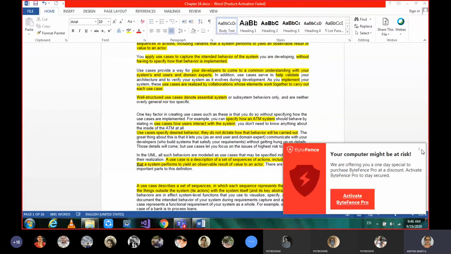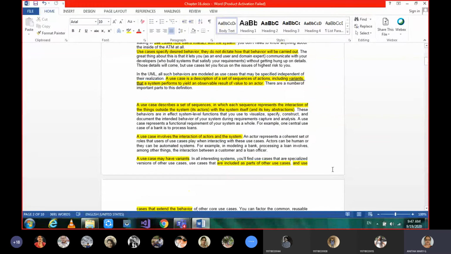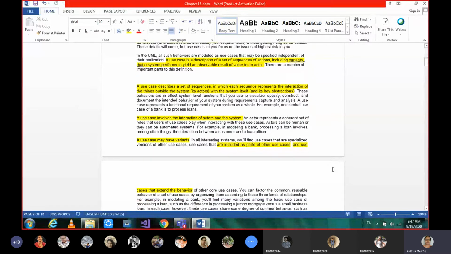But within the system itself are the key abstractions, however the behavior was designed. Those are the key abstractions or the different use cases. And a use case involves interaction of actors and the system, the ATM and the user. Through the card they are going to communicate. So that is the interaction of the actor and the system.